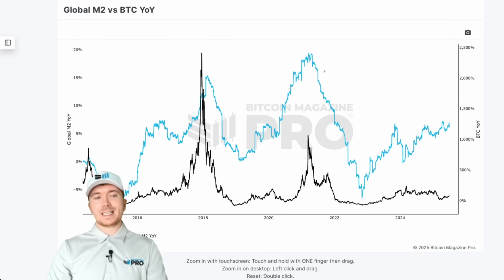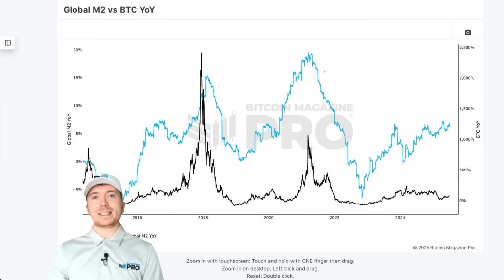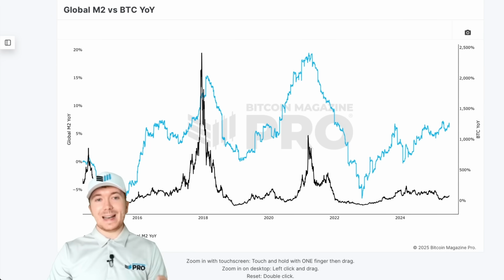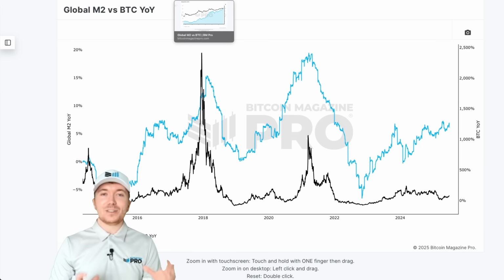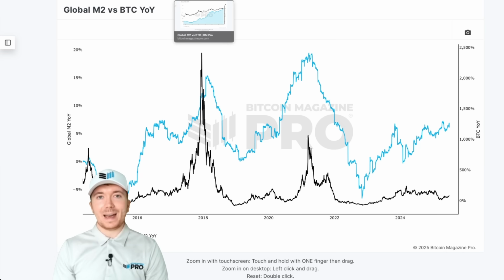But like I said, similar to the year-on-year chart we can see for the Bitcoin price here, once we actually see the rate of acceleration or deceleration going positive or negative, this gives us a little bit more insight than just tracking the raw values of liquidity. I still think the global M2 chart is definitely one you should be watching, and I do think the forecast that we see from that is something that we should definitely take into account. But why look at something that affects all markets when we actually have data specifically impacting and tailored for Bitcoin and cryptocurrency markets in general? Probably gives us a little bit more insight.